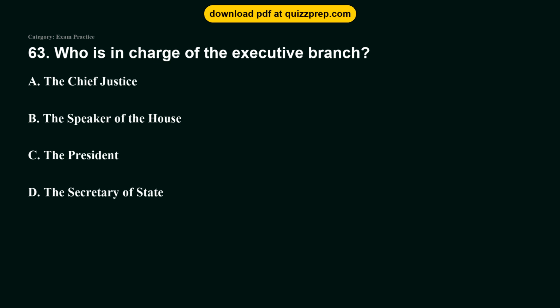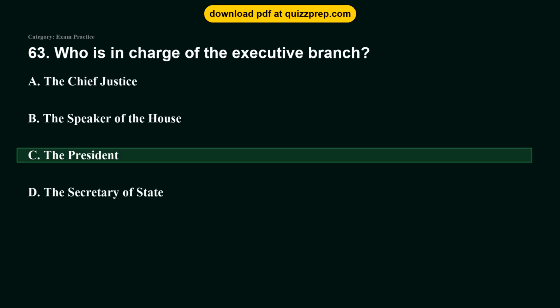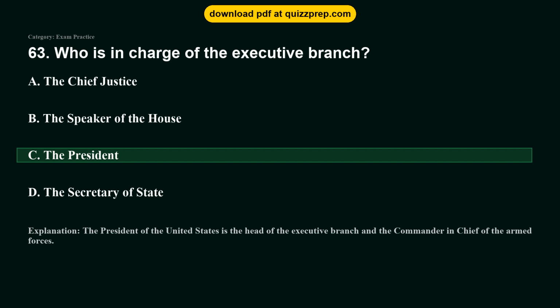Option A, the Chief Justice. Option B, the Speaker of the House. Option C, the President. Option D, the Secretary of State. The correct answer is option C, the President. The President of the United States is the head of the executive branch and the Commander-in-Chief of the Armed Forces.